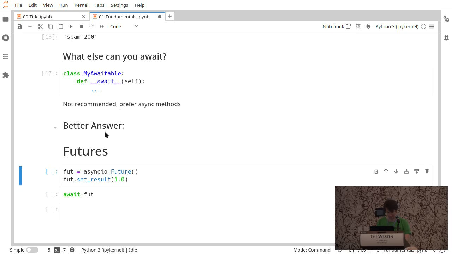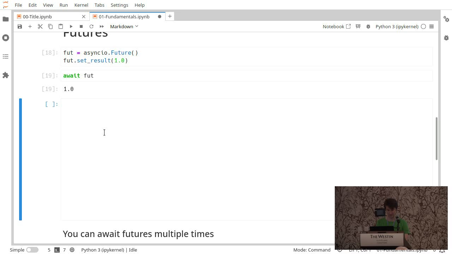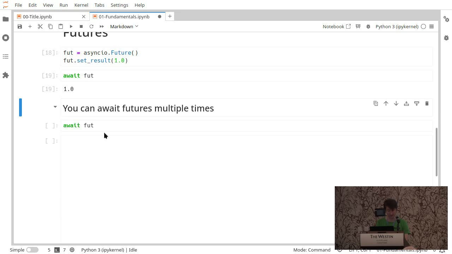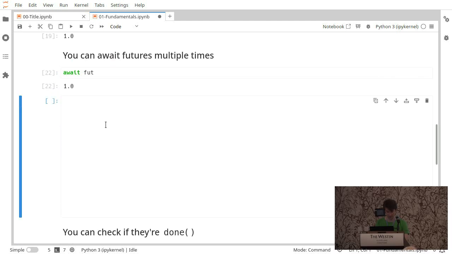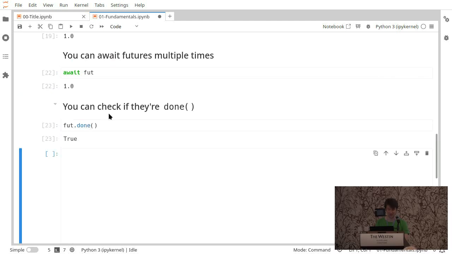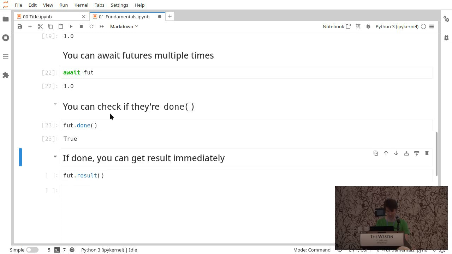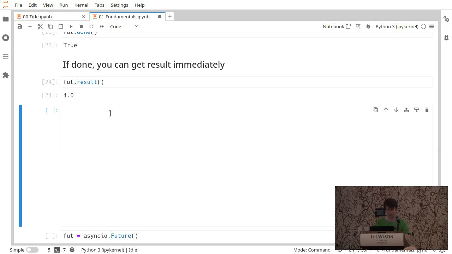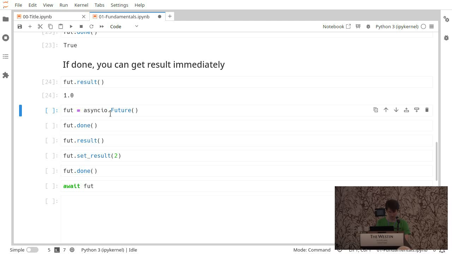So futures. We can create a future and set its result, and then if we await that future, we get that result. Great. And unlike coroutines, we can await it multiple times. I can keep running it. They also have other features like done. You can see if it was set. You can just directly get the result if it is done. We don't need to have an await if the future is done.